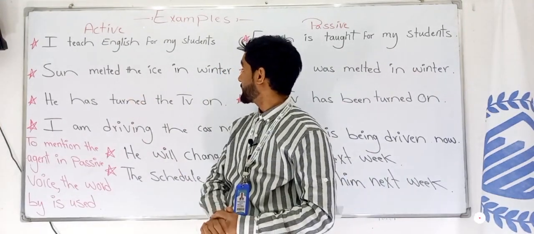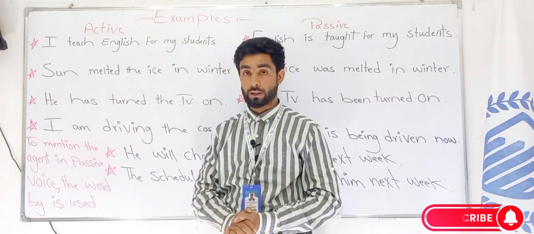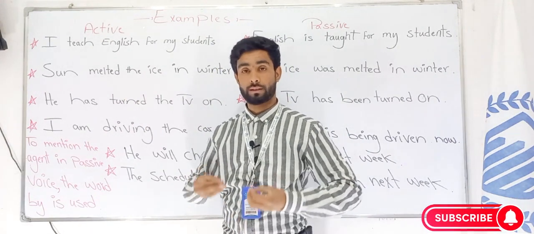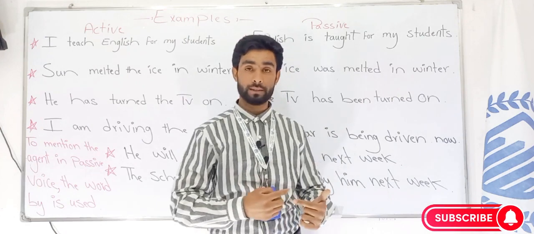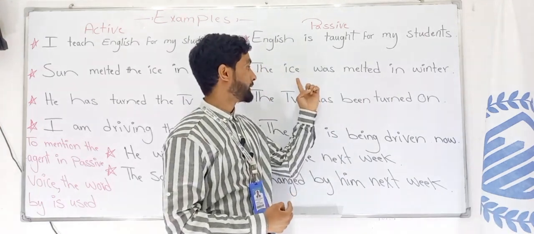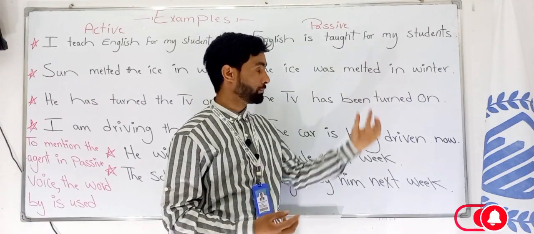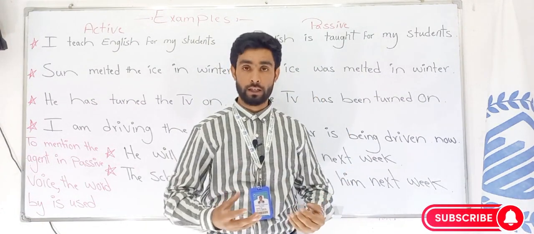Second sentence: The sun melted the ice in winter. The sun melted what? The ice. The ice is the object. Now, in the passive voice, the ice comes at the beginning: The ice was melted in winter.